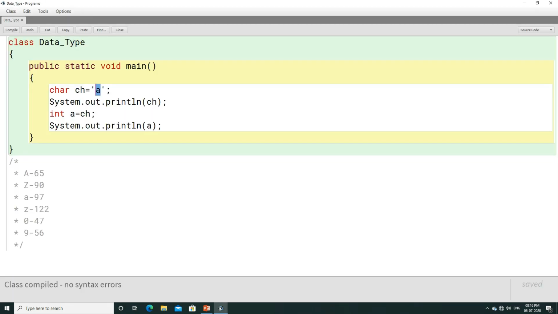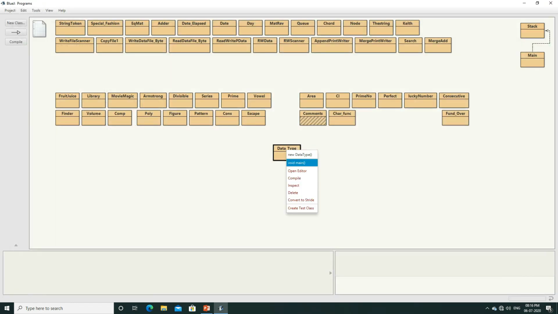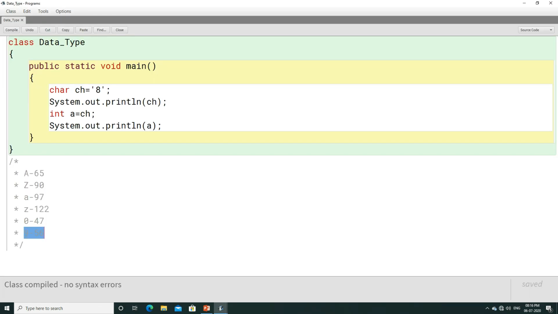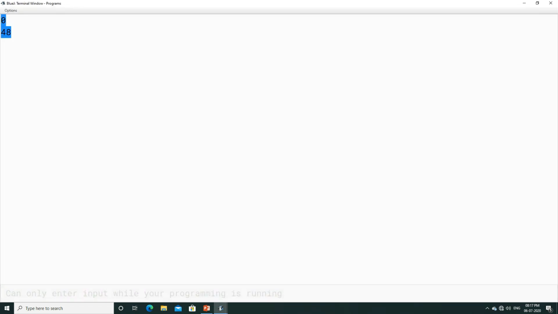And if you write, for example, 8, what will be the ASCII value of 8? If the ASCII value of 9 is 56, then the ASCII value of 8 will be 55. Oh, I'm sorry, I have made a mistake. Here the ASCII values start from 48. The ASCII value of 0 is 48 and the ASCII value of 9 is 57. I hope this is quite clear to you. So instead of 8, if you write 0 here and compile the program, you can see it is printing 48, right? It is printing 48 here.